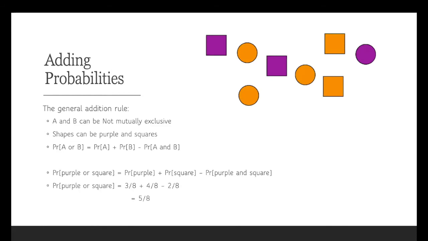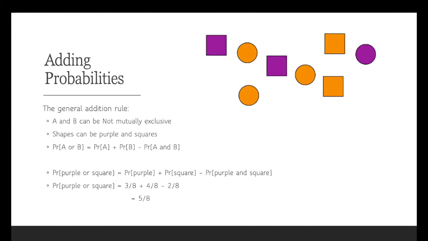So let's work through this example. We might be interested in the probability of the shape being either purple or square. To calculate this, we would add up the probability of it being purple plus the probability of it being square, minus the probability of it being purple and square at the same time.